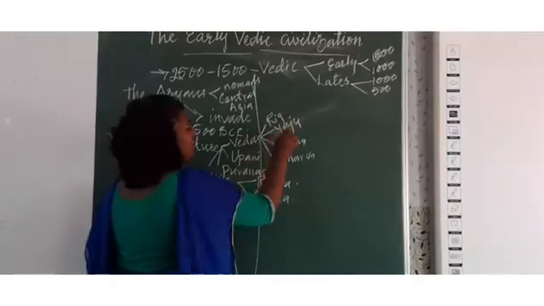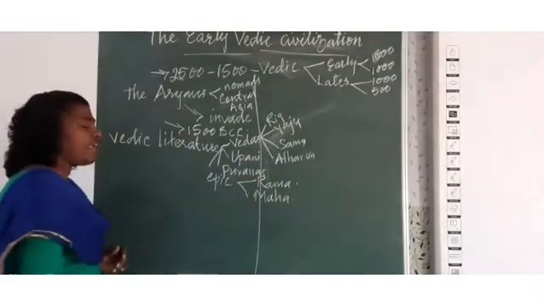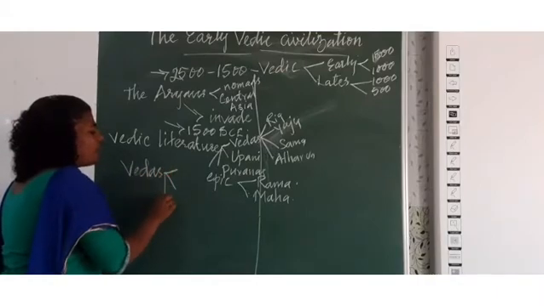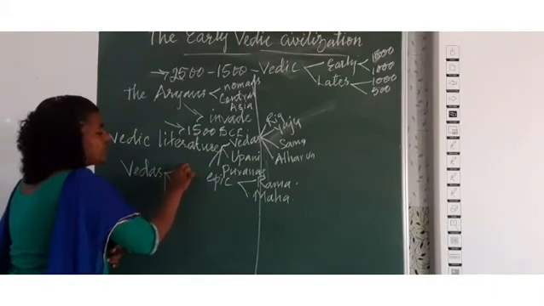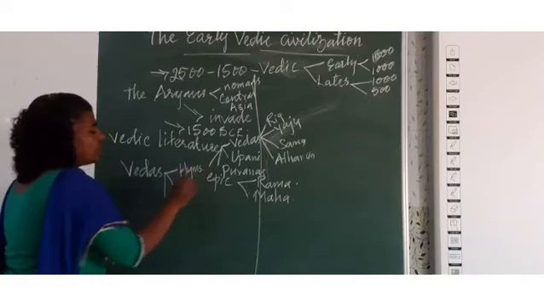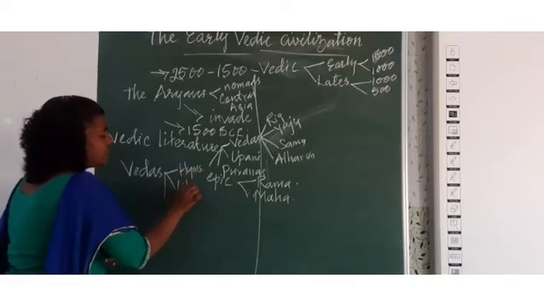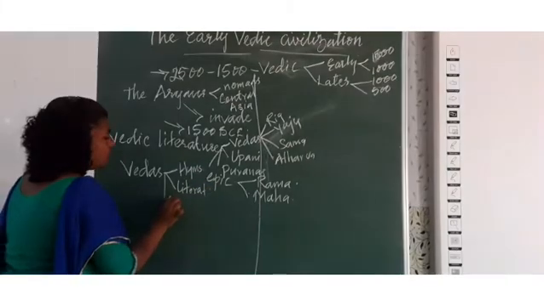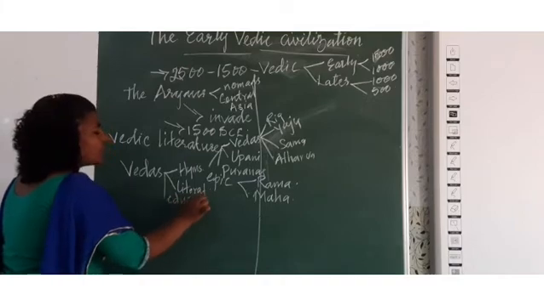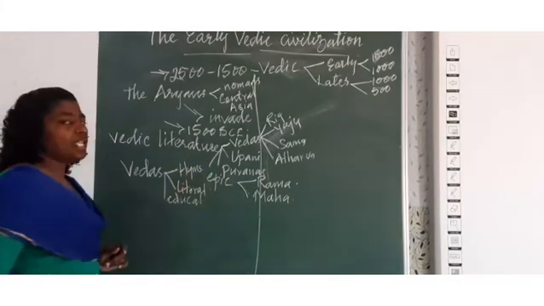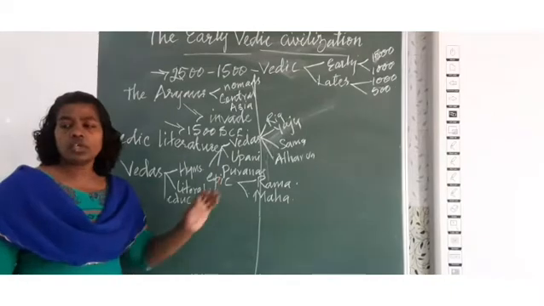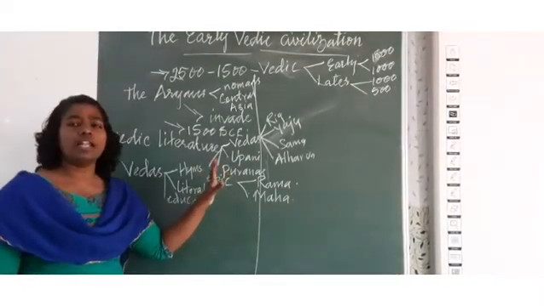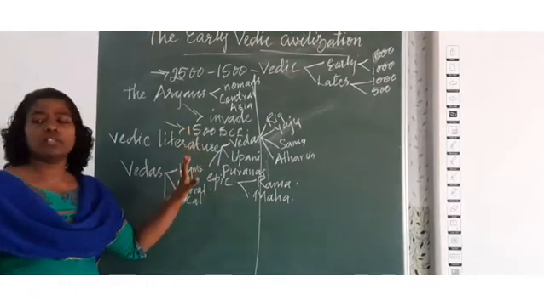Okay, when we say Vedas, what do Vedas consist of? Vedas consist of various hymns, literature, and education. So most of the Vedas come in the form of kings. So these are the important sources of material about this Vedic civilization.